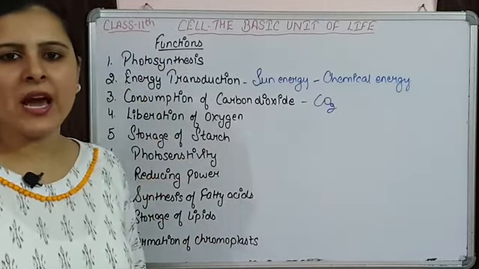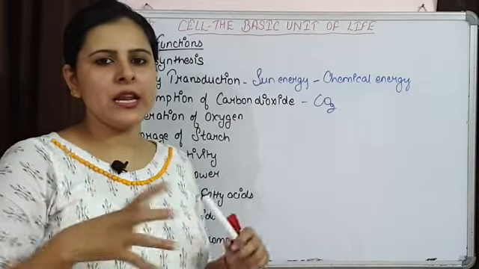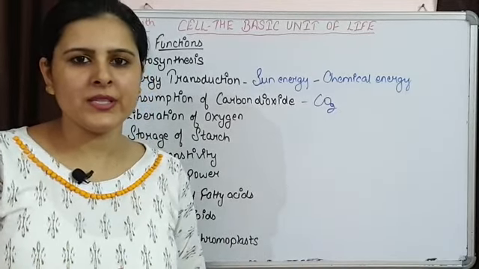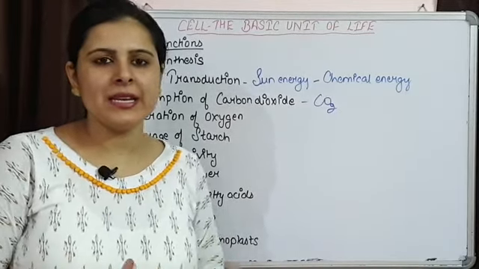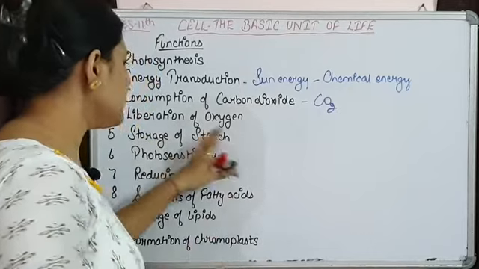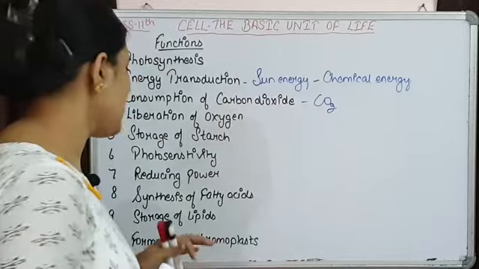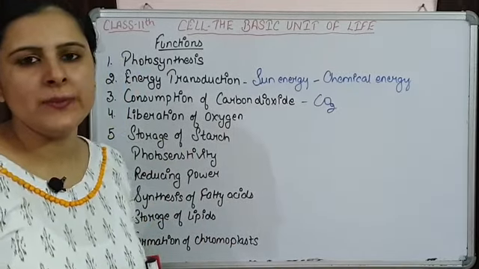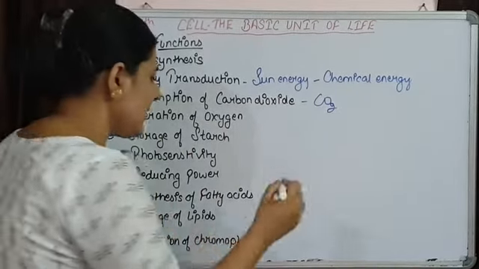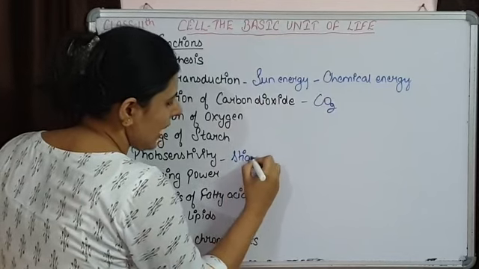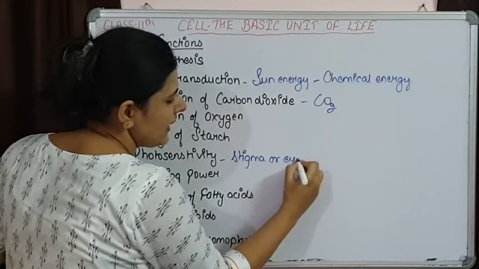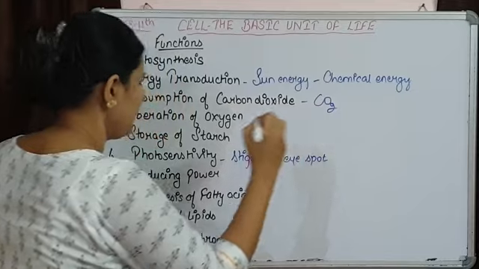Now storage of starch, we have seen that there are various starch globules that are present, like pyrenoids are present in algae also, and other starch globules are also present which are involved in the storage of starch. Photosensitivity, in some of the algae there are stigma present or eye spots are present which provide photosensitivity.